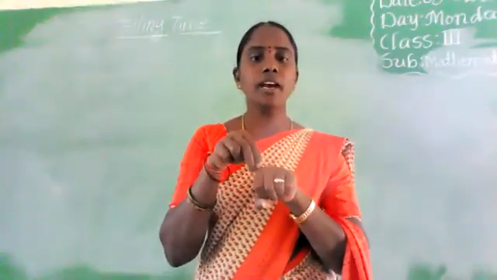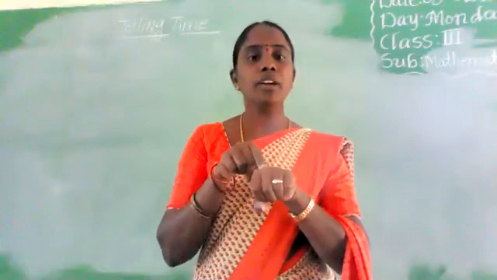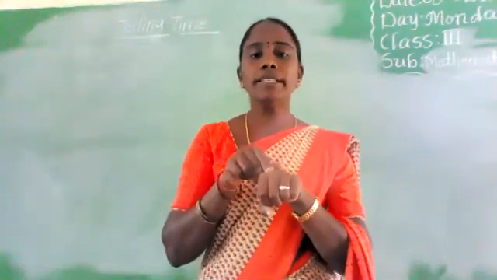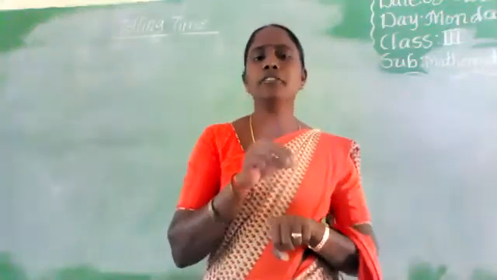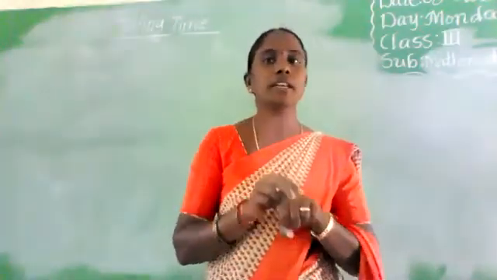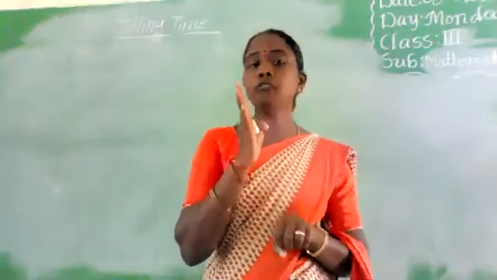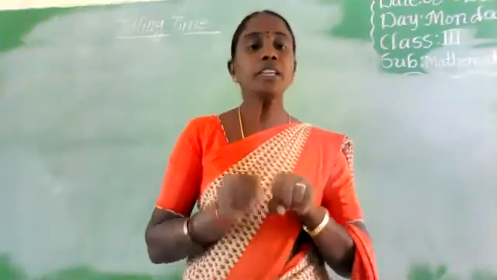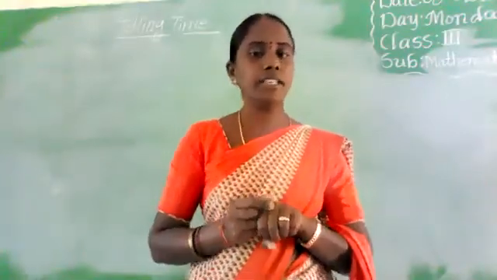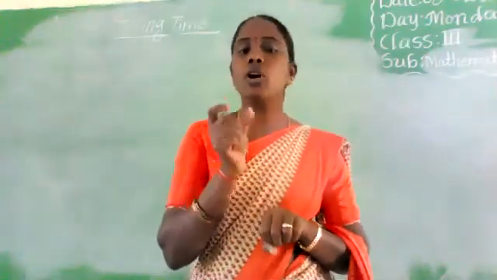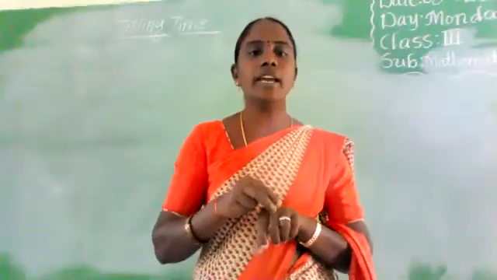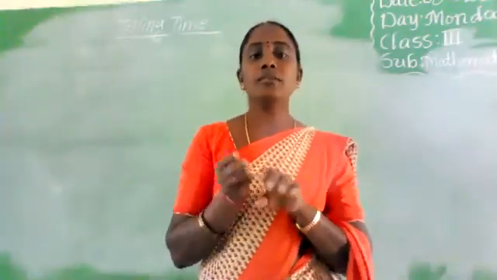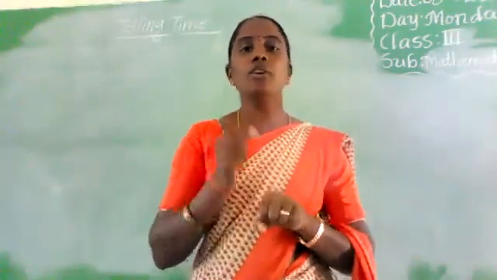So January has 31 days and February has 28 or 29 days. Every year February has 28 days only, but every 4 years February has 29 days. That year is called a leap year. In a leap year, February has 29 days. A leap year comes every 4 years.